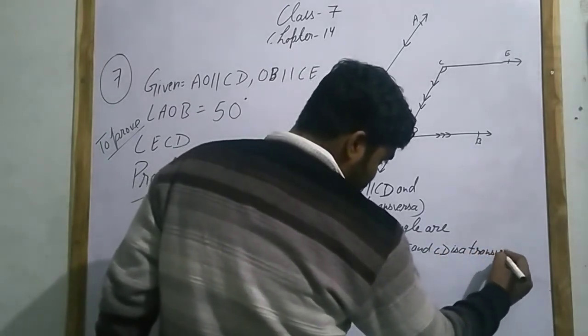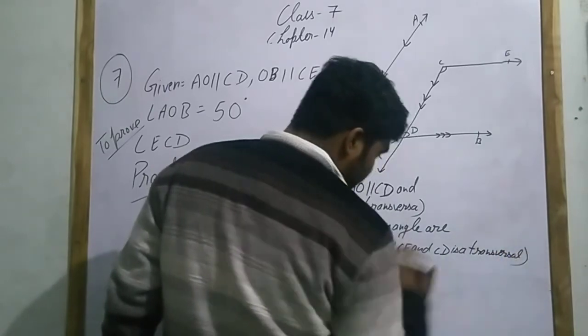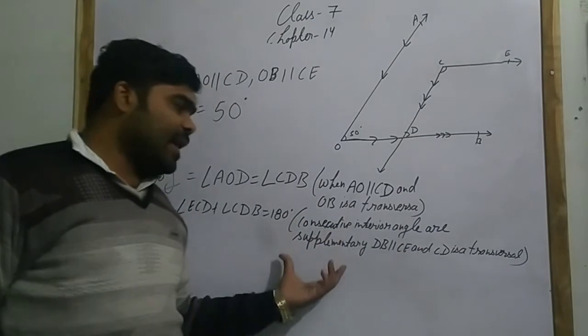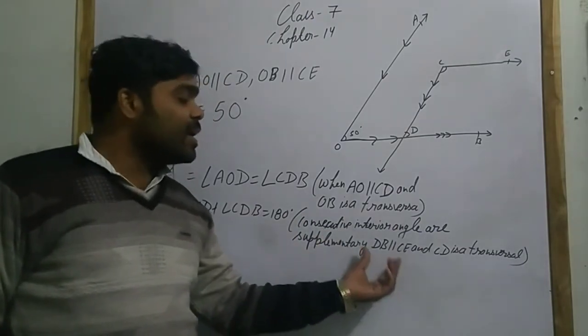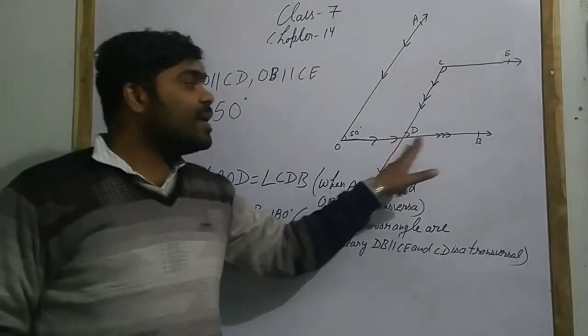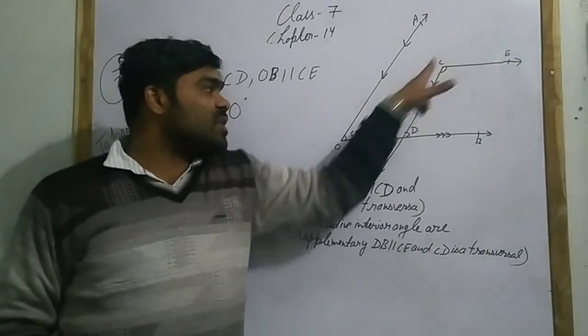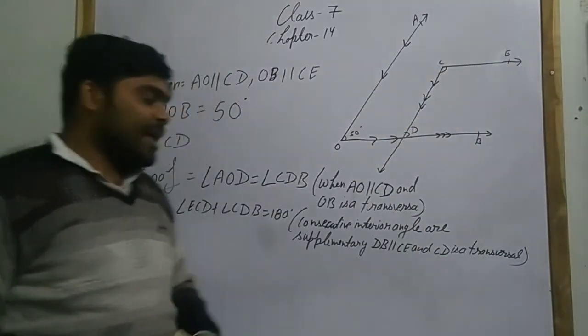Okay, because consecutive interior angles are supplementary, DB parallel to CE. DB parallel to CE and CD is a transversal. CD क्या है, दोनों का ट्रांसवर्सल है.